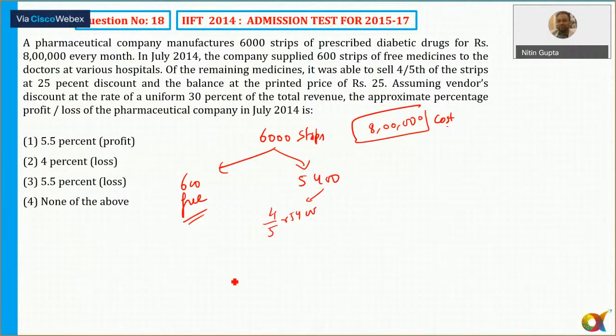Okay. So 4 by 5 into 5,400. What is this value? That comes out to be equal to, okay, 4 by 5 is 80% of this. So 4,320 strips.